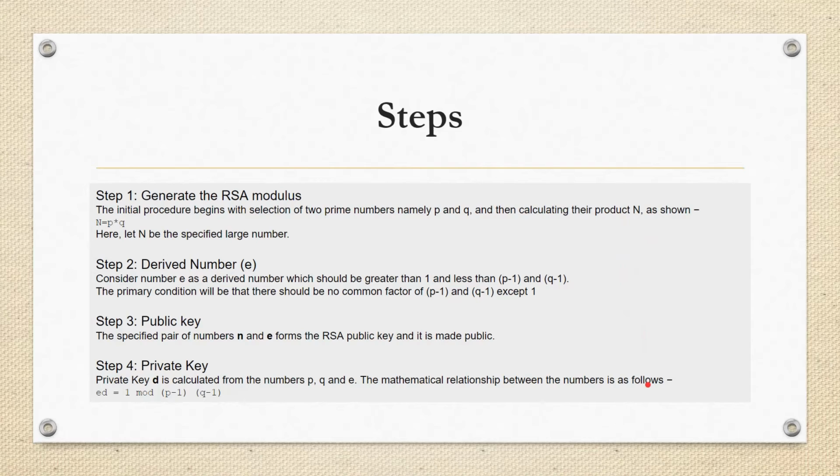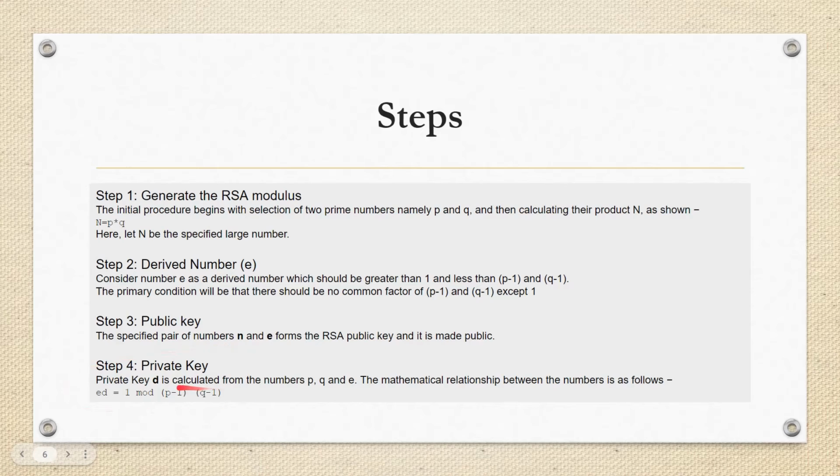Now these are the steps of the algorithm. Every algorithm has steps, right? First we have to generate the RSA modulus, then the derived number, that is E, then the public key, and lastly the private key.